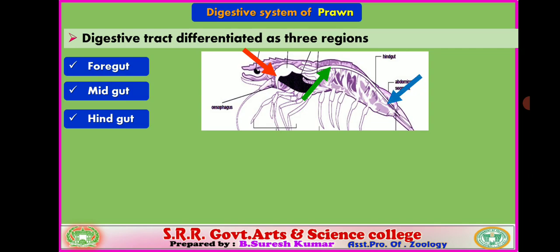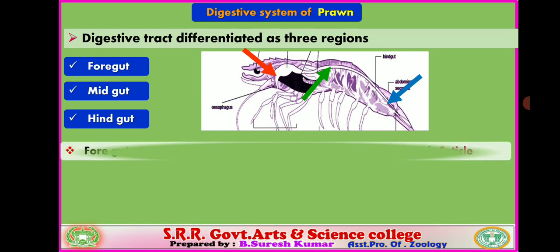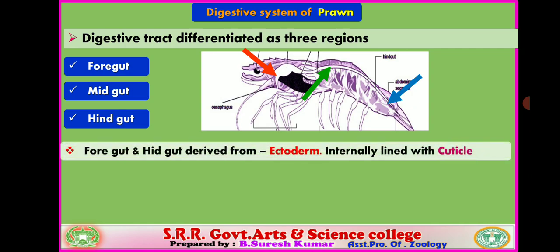Followed? If we observe their origin, the foregut and hindgut arise from the ectoderm germinal layer, and the midgut arises from the endoderm germinal layer. Remember, the foregut and hindgut are derived from ectoderm. The inner lining of these parts is completely lined with a hard chitinous cuticle layer.